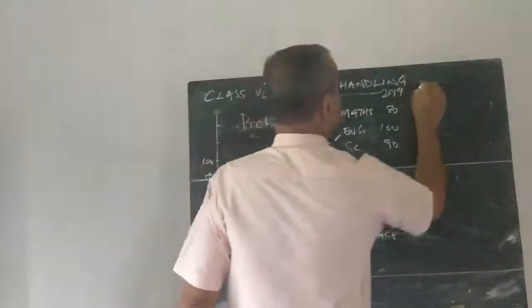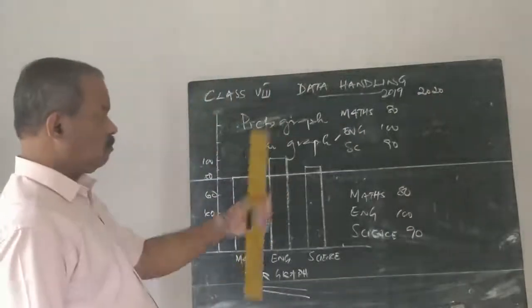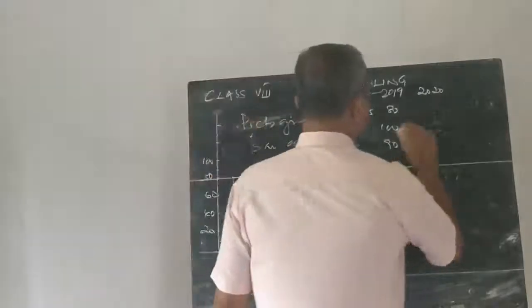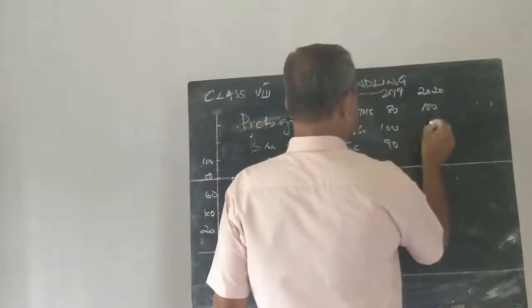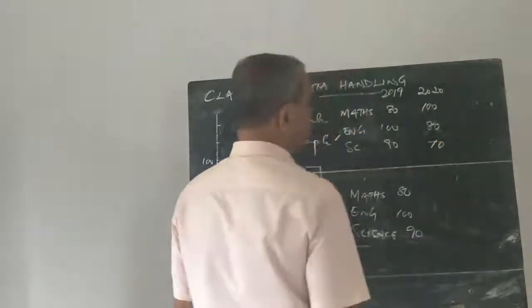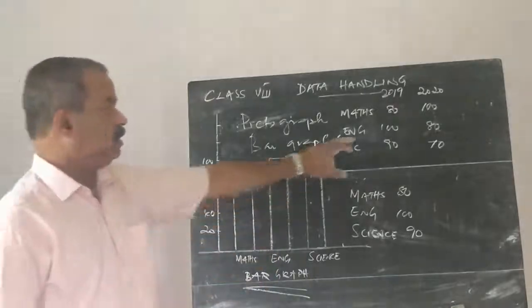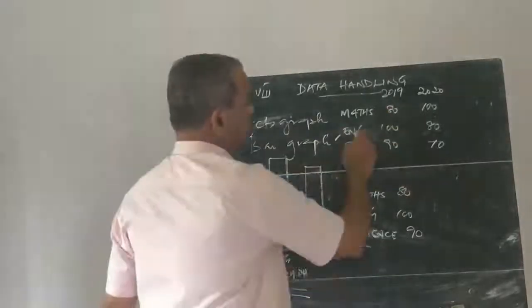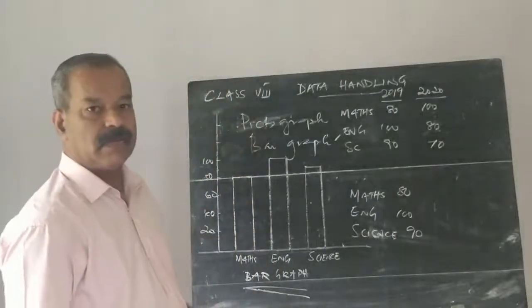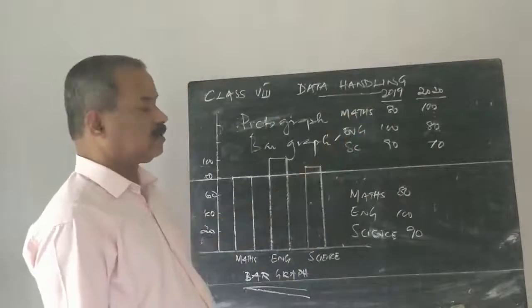And in 2020 also, suppose he scored 100, 80, 70. These are the marks scored by the same student in 2020 in an exam, and here 2019 in the same subjects.